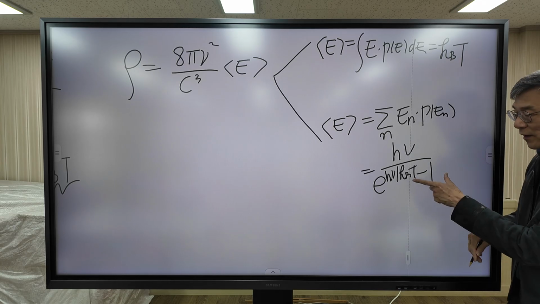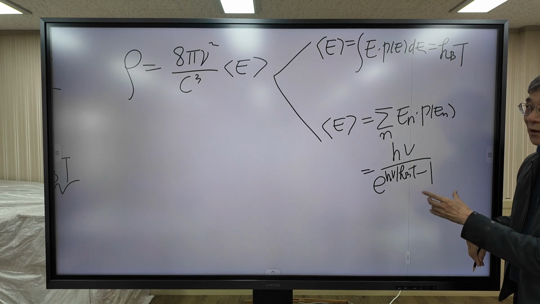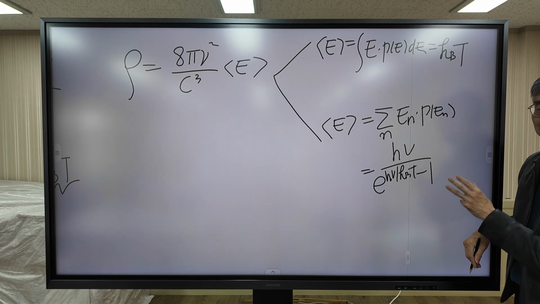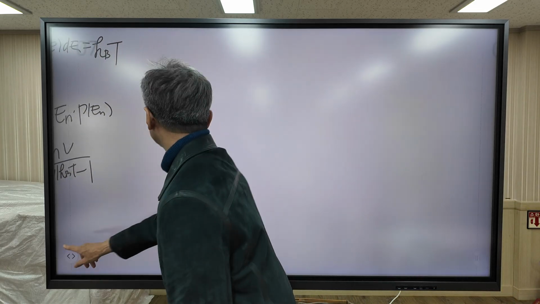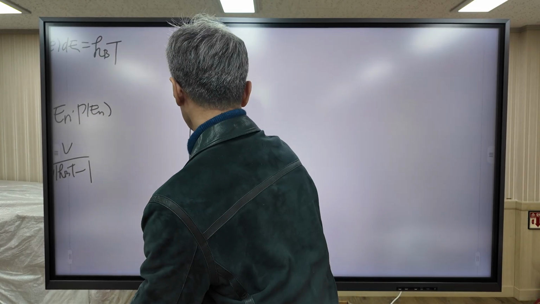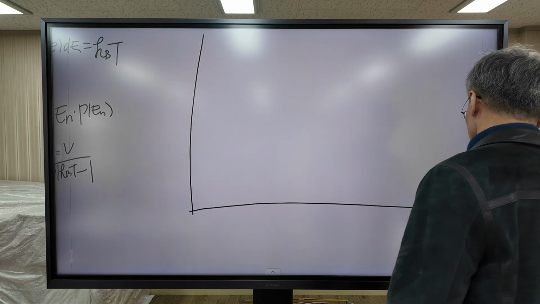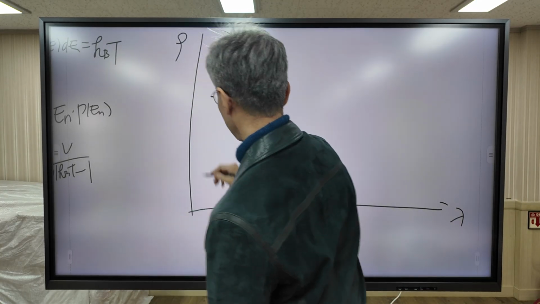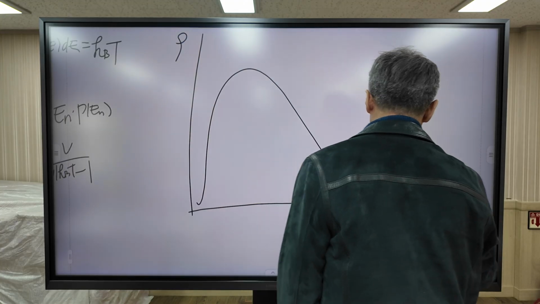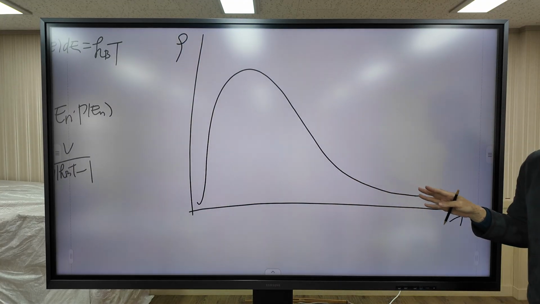This one agrees very well with experimental findings. This is the main result, okay? So finally, this is the Planck curve.